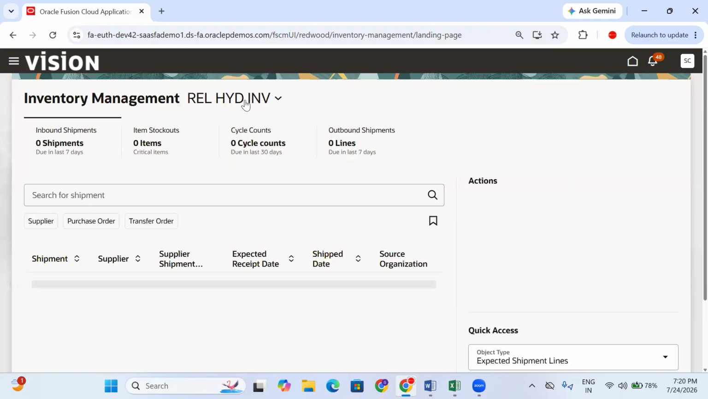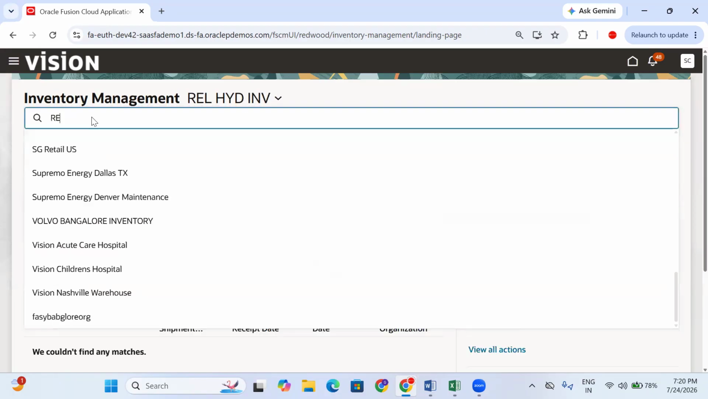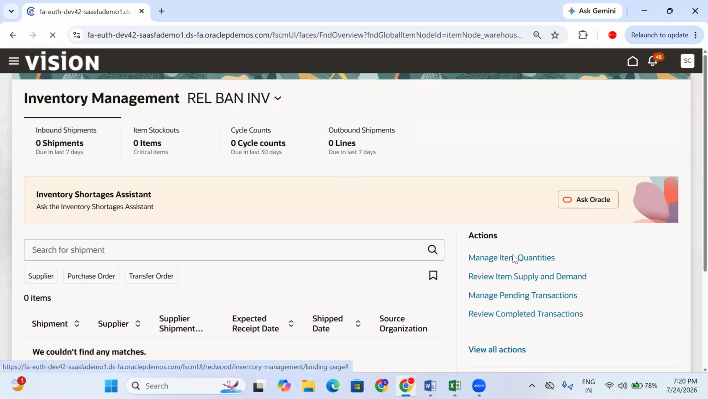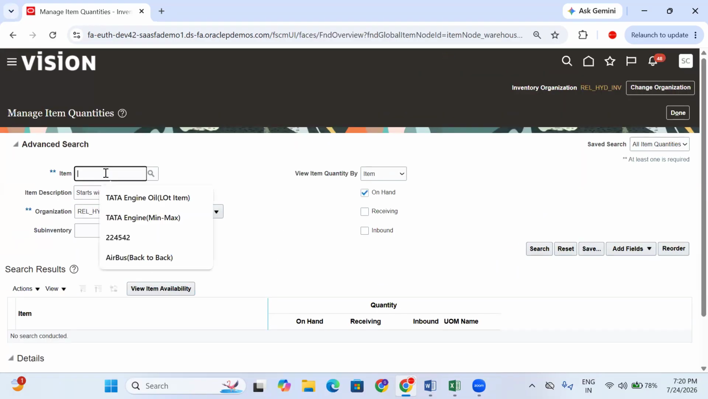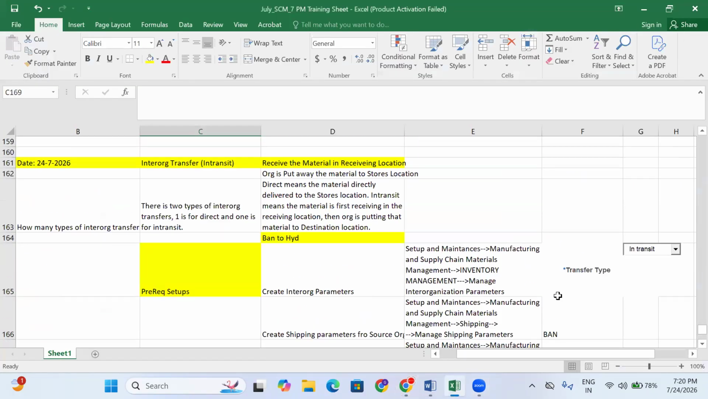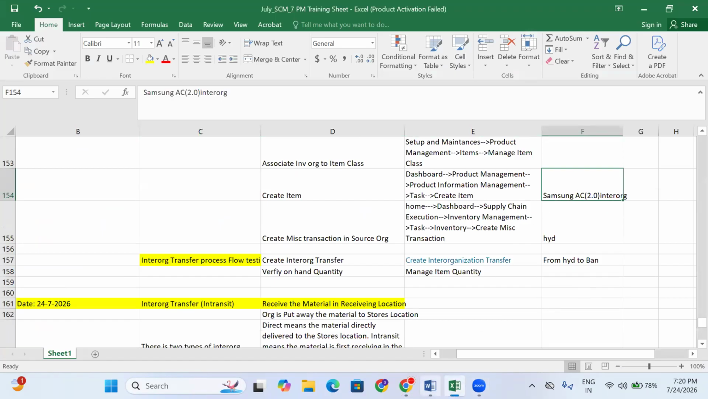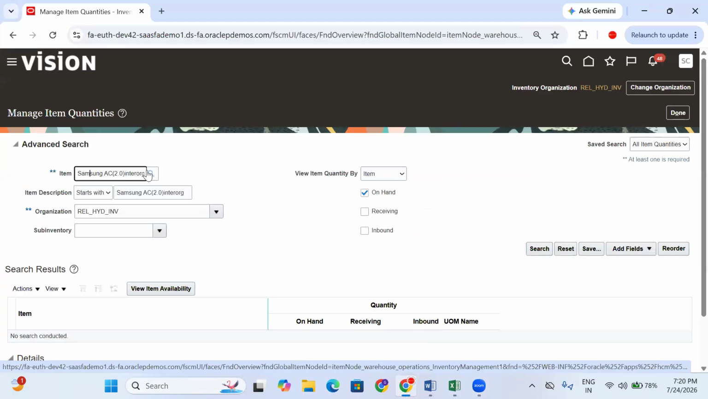Now, Bangalore is the source organization, right? So click on that Reliance Bangalore inventory and click on manage item quantity. From here, what is the item? Yesterday we created one item. What is that? Samsung, right? Let's query with Samsung.